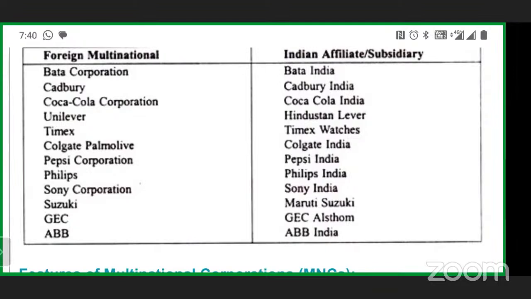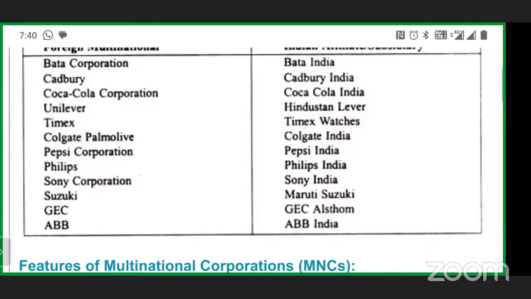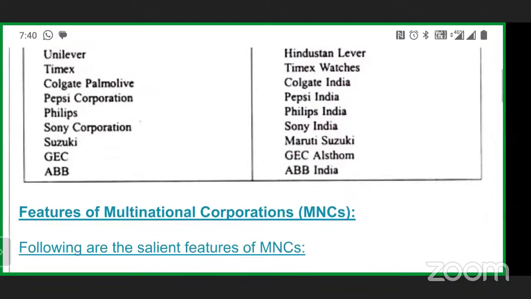Then Coca-Cola India and Coca-Cola Corporation, Hindustan Unilever, which is now called Unilever only, Timex watches, which is named so in India, but on the global platform the name is only Timex. Then Colgate India, Pepsi India, Philips India, Sony India. So these are the names created for India, but on the global platform the name is a little bit different. This is a small example.